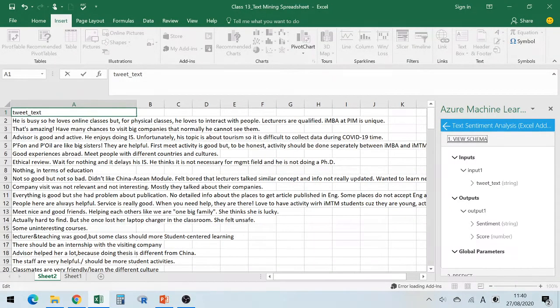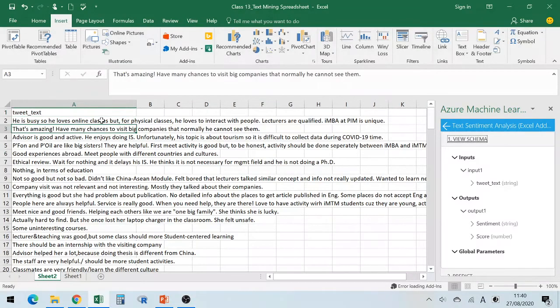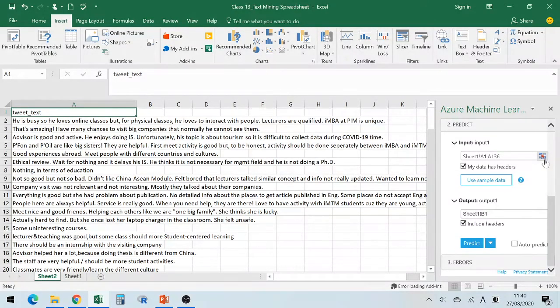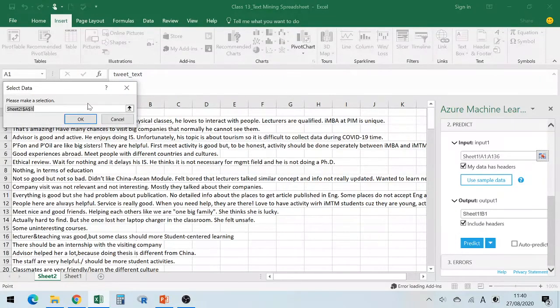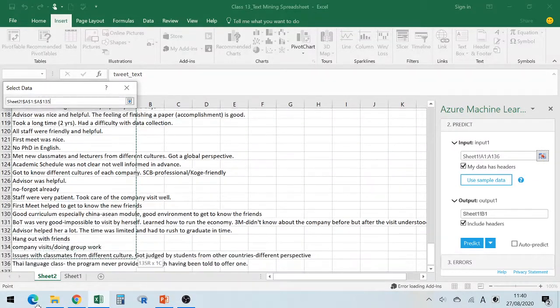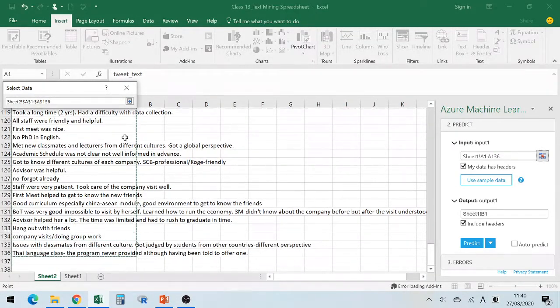There's a lot of research on sentiment analysis using Twitter data. People tweet that today many people are happy, or today many people are sad, and so on. Anyway, then our input is from here all the way up to the end.